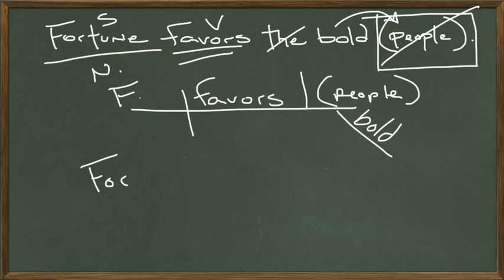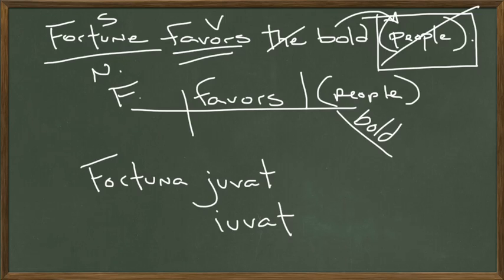fortuna. That part's easy, fortune. Fortuna juvat. And then we're going to use the participle audantes. Fortune favors the bold people, and this literally means the acting bold people, or the people acting boldly.